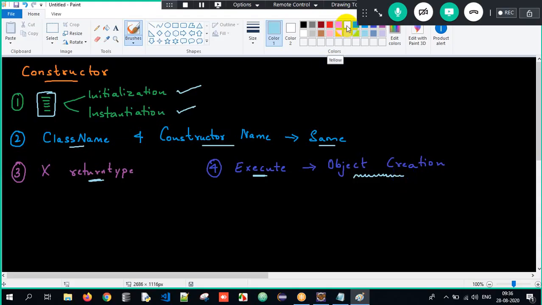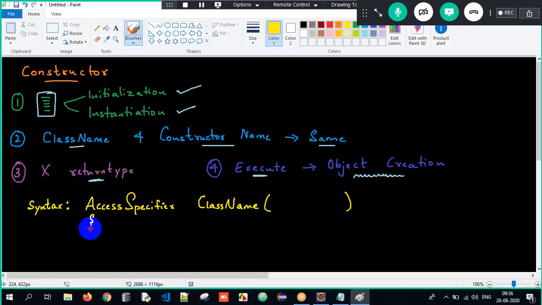If you talk about the syntax, I will show you the syntax here. First, we have to give the access specifier. Then we have to write the class name, the constructor name and class name should be the same. Open parenthesis, close, open curly braces, close. This is the scope of the constructor, and optionally I can pass arguments to it.